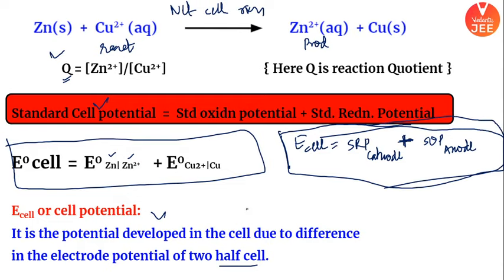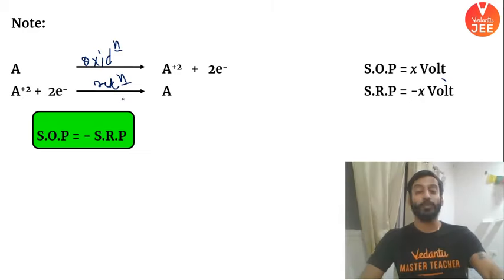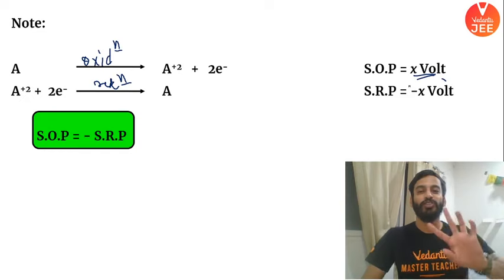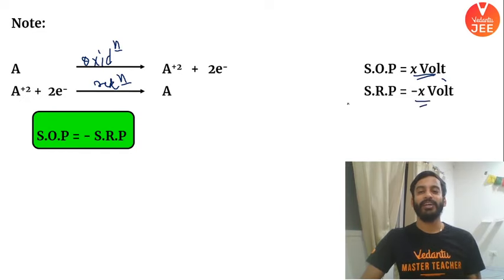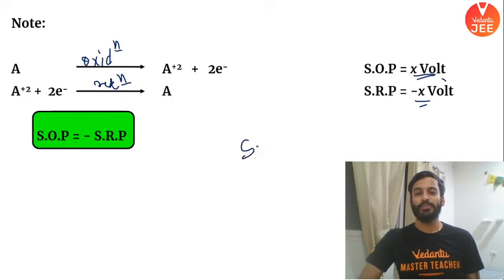तो वही टोटल को ऐड कर दो, you will get the cell potential। अच्छा, अब देखो एक बड़ा इंपॉर्टेंट नोट, A gives you A plus 2 electron. Let's say this is an oxidation process. What is happening here? Oxidation. This is called standard oxidation potential. If I just reverse the process, it will become reduction. And thermodynamics says, beta, if the sign here is positive, if you reverse the reaction, it becomes negative, right? So if SOP was there, if I reverse the reaction, it will become SRP. Whatever the value was there, just put a negative sign. So SOP is equal to minus of SRP.